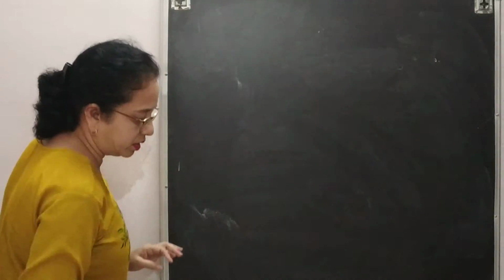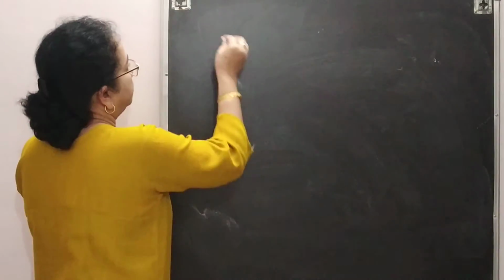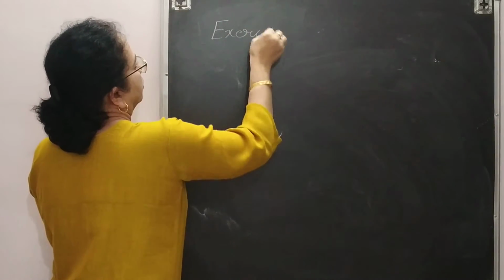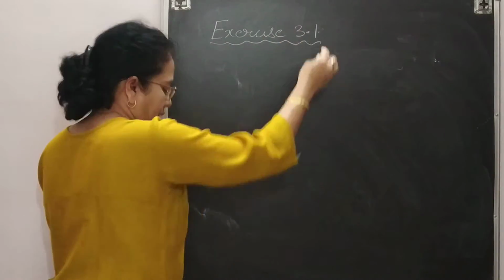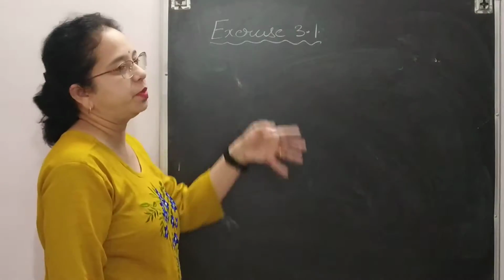Now come to the exercise 3.1. Just turn over the pages; everything I have already explained while explaining the topic.